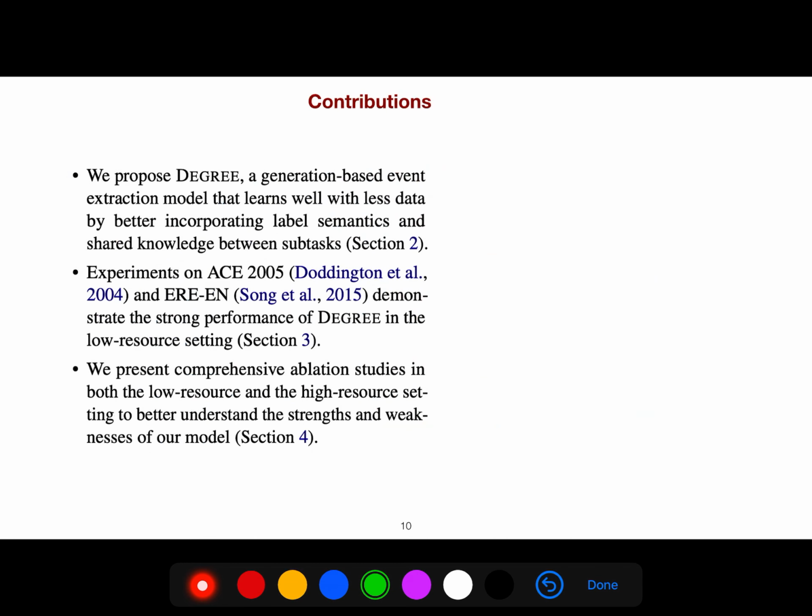But there are three contributions in this paper. First, it's a generation-based event extraction that learns well with less data, better incorporating label semantics and shared knowledge between subtasks, which we are interested in. The second one, experiments on ACE 2005, which is very common for event extraction, demonstrate strong performance in the low-resource setting. And finally, we present ablation studies in both the low-resource and high-resource settings to better understand the strengths and weaknesses of our model.